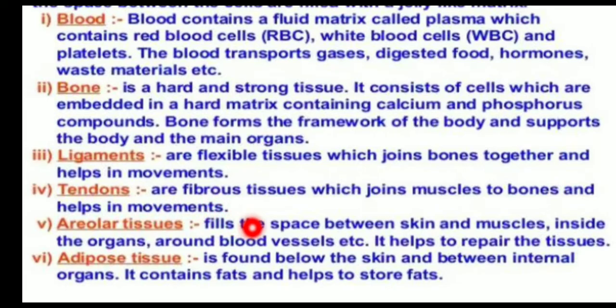And areolar tissue fills the space between skin and muscle, inside the organs, around the blood vessels, etc. It helps to repair the tissues. Adipose tissue is found below the skin and between internal organs. It contains fats and helps to store fats.